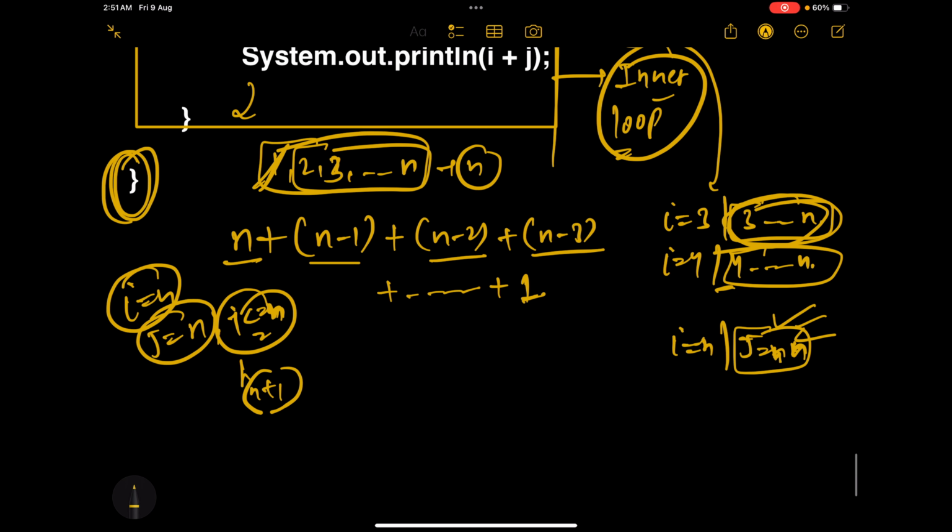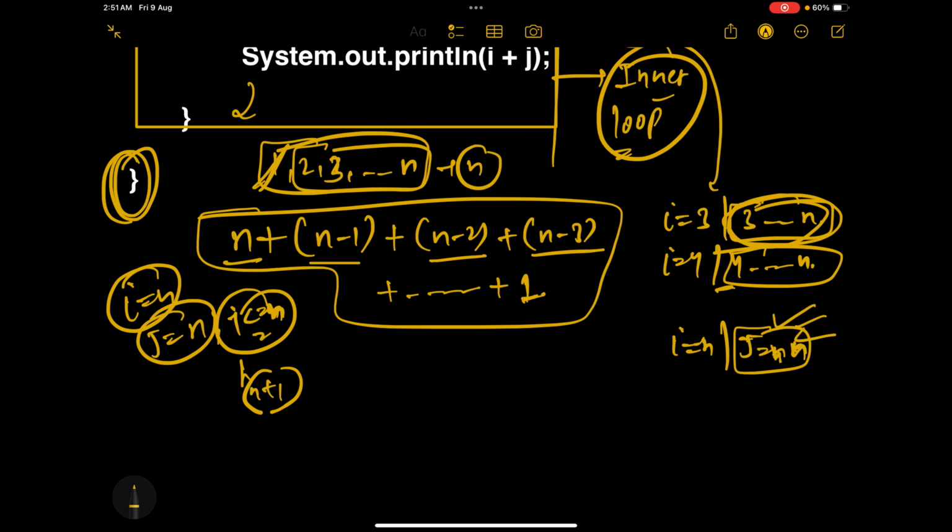So now this is a simple arithmetic progression, right? So just calculate the sum. How many terms do we have? We have n terms. We are starting from 1. So what is the sum of the first n natural numbers? It is n into n plus 1 by 2, right?